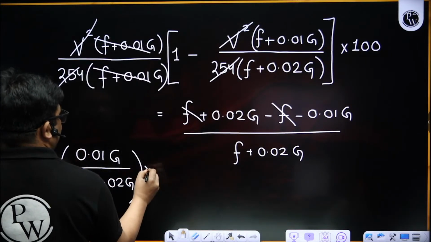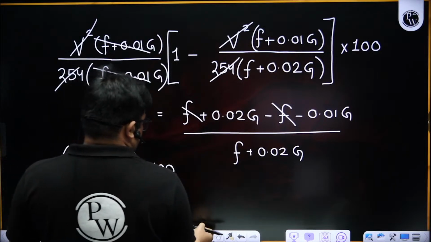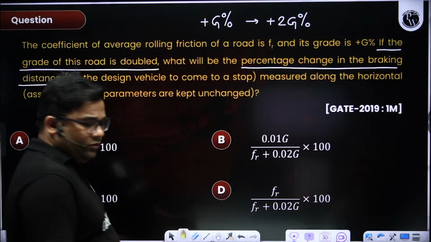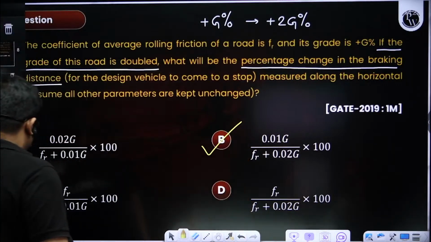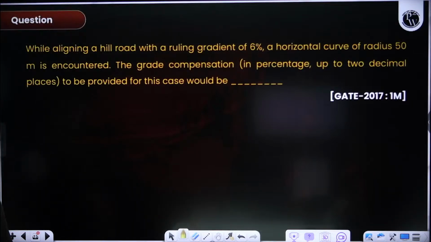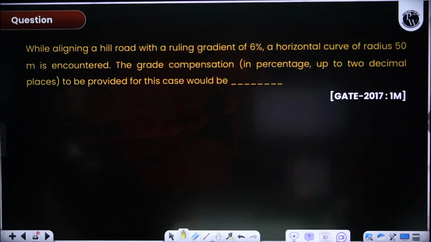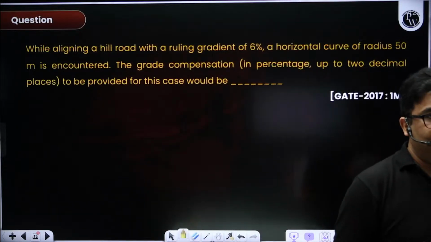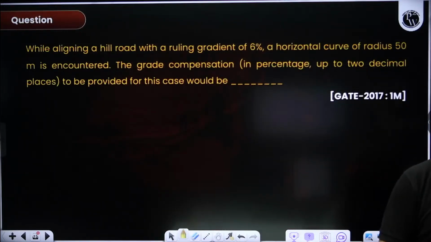This type of question is normally asked. You just need to know the formula and apply it properly, and you can always do this kind of question. They are not tough. Okay, very good. Let us solve a question on grade compensation, a 2017 question. Please solve this. Grade compensation has a good probability of being asked in the examination.